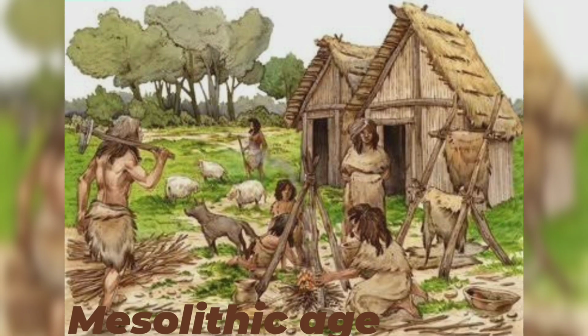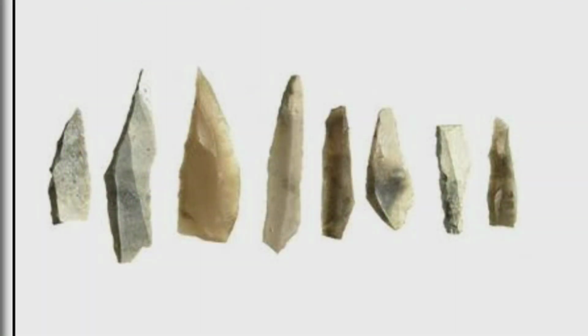The period when we find environmental changes, beginning about 12,000 years ago till about 10,000 years ago, is called the Mesolithic or Middle Stone Age. Stone tools found during this period are generally tiny, and are called microliths.